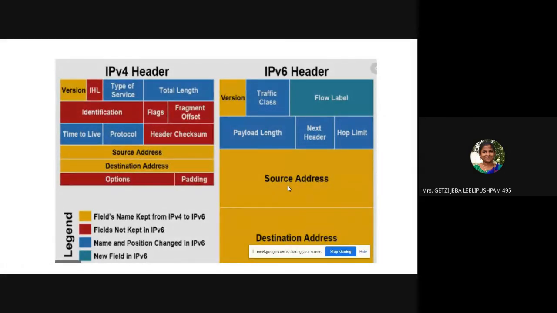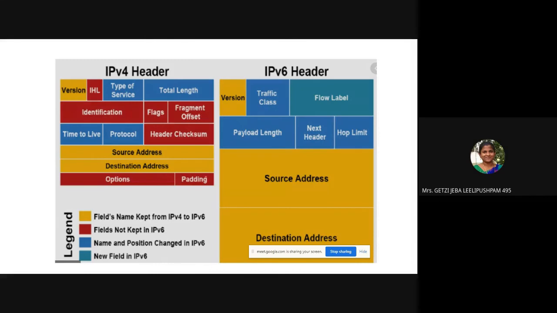So we understand the error identification. Here they say header length. The header length field is not required in IP version 6 because the header is fixed. No more fields are added extra here, so the header length is not included. Header checksum: version 6 relies mainly on the transport layer checksum. Already a transport layer checksum is done, so why should we include one more? That is why the checksum is not included here.